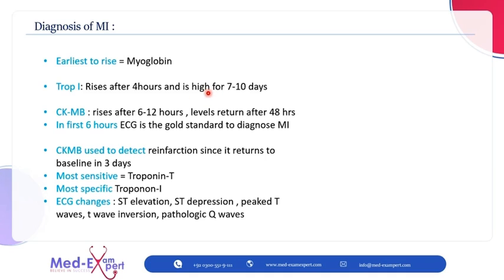These all are important, but we should know that in the first 6 hours, no enzyme tells us the best picture of the ischemia as the ECG tells us. So, ECG is the gold standard to diagnose MI in the first 6 hours. So, the most sensitive is trop T and the most specific is trop I.